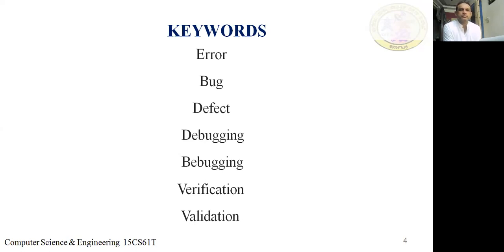To check the effectiveness of the testing process, bugs are sometimes introduced intentionally in the software. This is known as defect seeding or debugging. Yes. We introduce the bugs or the mistakes intentionally in the software, so that process we call debugging. Next, what is verification?